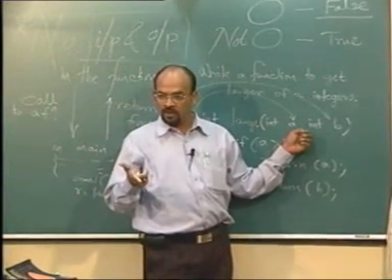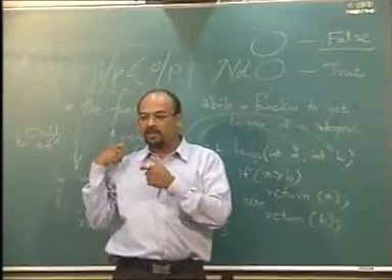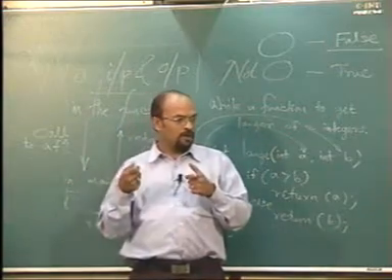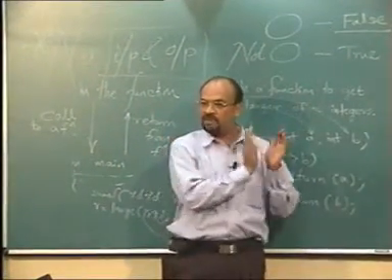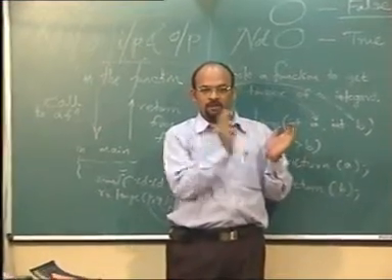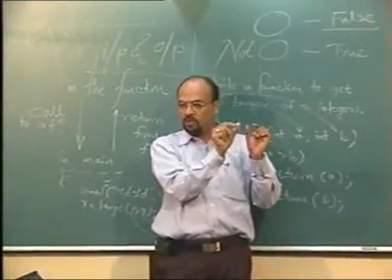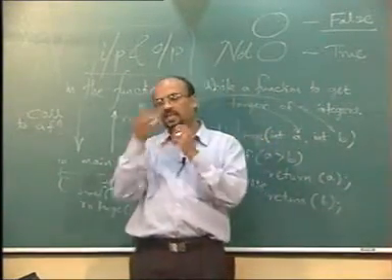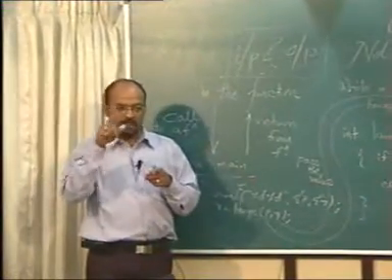When the function is called, main function has its own part of memory. Function will have its own part of memory. I am passing the value from here to that memory. The function will use those two locations, will execute the part and will return the value. I will get that value and I will store it somewhere else.